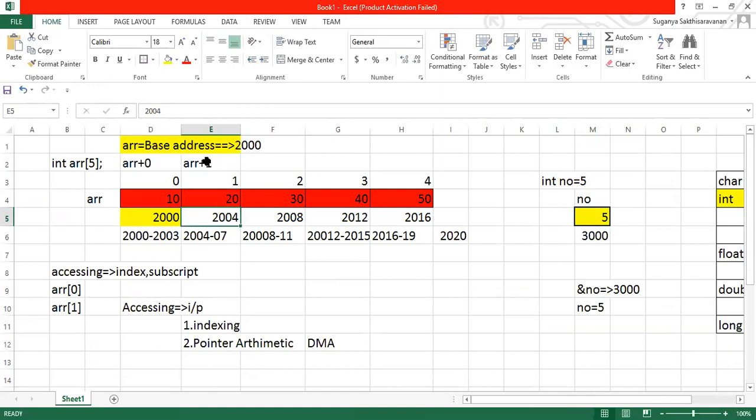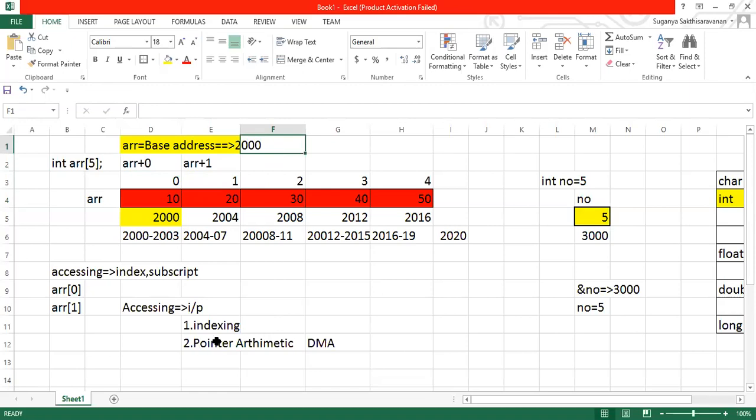Don't be confused. How does 1 move 4 bytes? When 1 is referred, it will take the data type of this array. The data type of this array is integer. So plus 1 means base address plus 4 bytes. Got it? Automatically the next data will be stored at 2004. So I am performing some arithmetic operation with the array's base address and storing the input, isn't it?